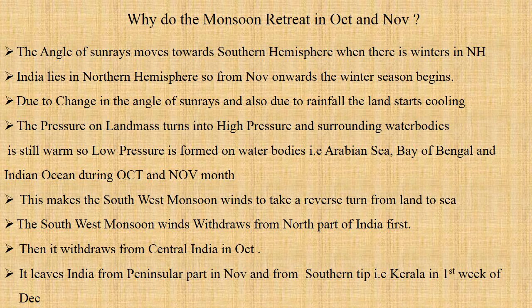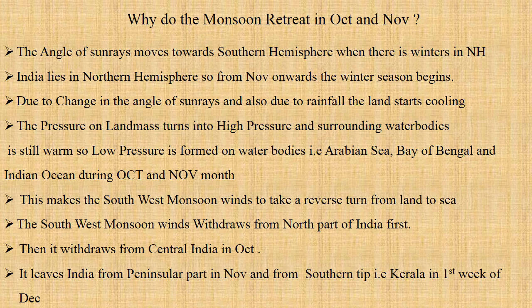Now again, why does the monsoon retreat in October and November? Let us have a quick recap. The angle of sun rays moves towards the southern hemisphere when there is winter in the northern hemisphere. India lies in the northern hemisphere, so from November onwards the winter season begins.